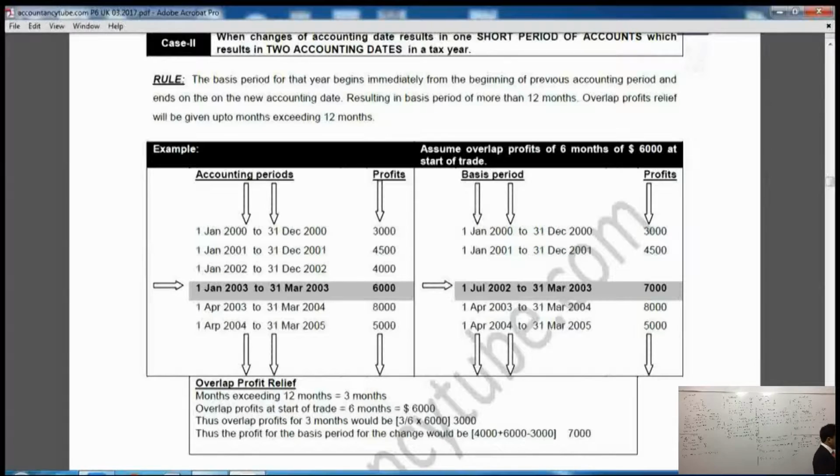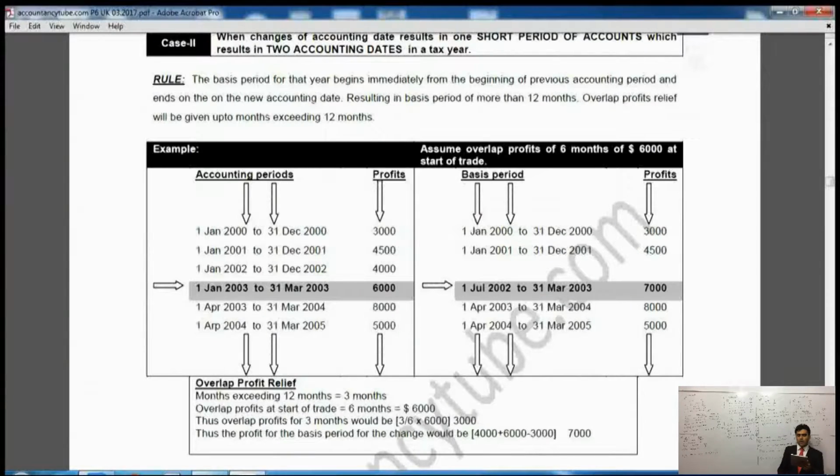The rule says the basis period for that year begins immediately from the beginning of the previous accounting period, and ends on the new accounting date, resulting in a basis period of more than 12 months. Overlap profit relief will be given up to the months exceeding 12 months.